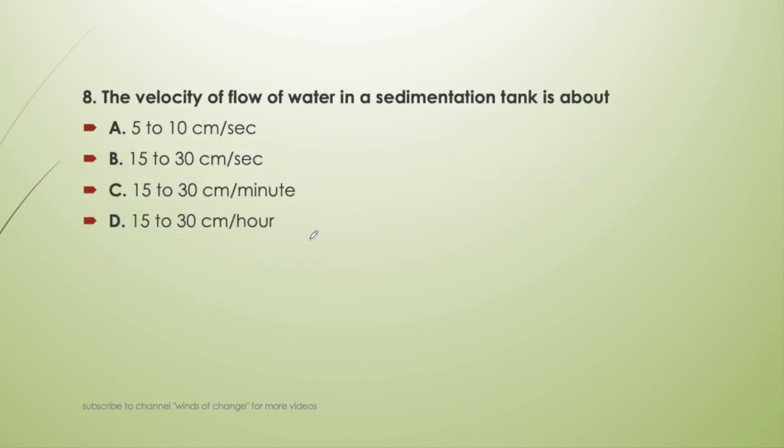Next question. The velocity of flow of water in a sedimentation tank is about 5 to 10 cm per second, 15 to 30 cm per second, 15 to 30 cm per minute, or 15 to 30 cm per hour. Okay, so the correct answer is C, that is 15 to 30 cm per minute.